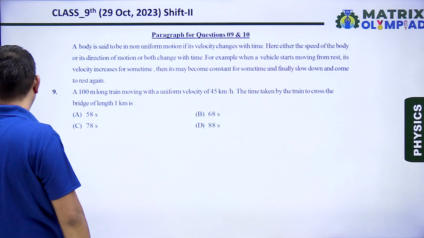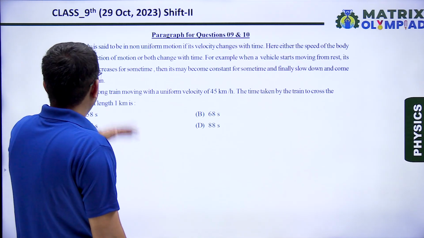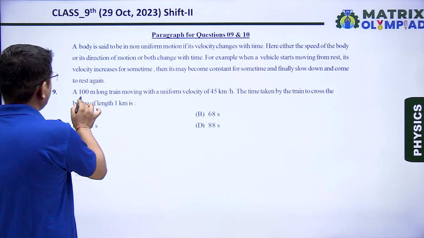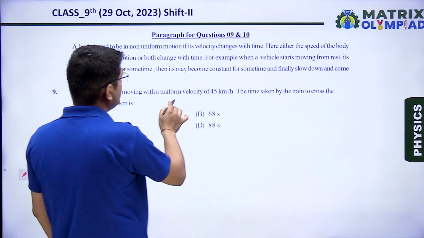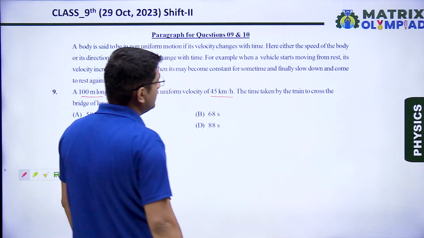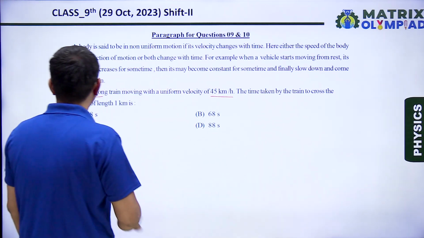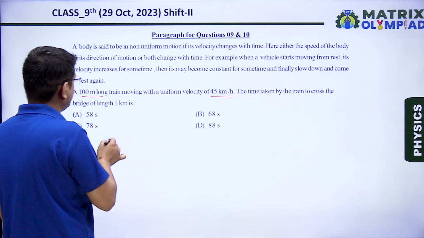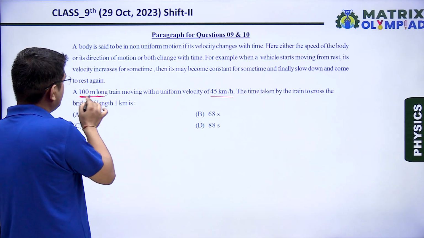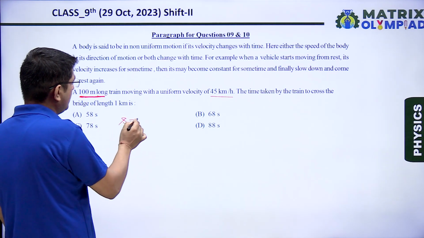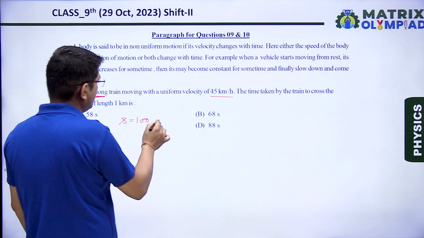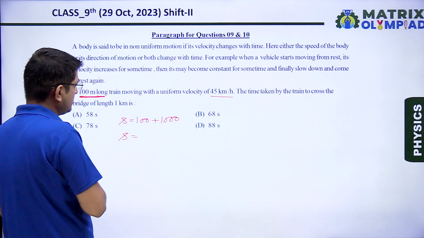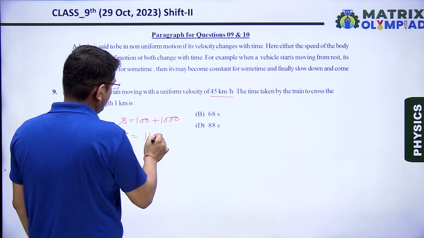Question number 9. A case is given here regarding velocity or motion of a body. Here it is said a 100-meter long train moving with uniform velocity of 45 km per hour. The time taken by train to cross the bridge of length 1 km. So let us check total distance. The length of train is 100 meters, and the length of bridge is 1 km, that means 1000 meters. So total distance which train will travel will be 1100 meter.